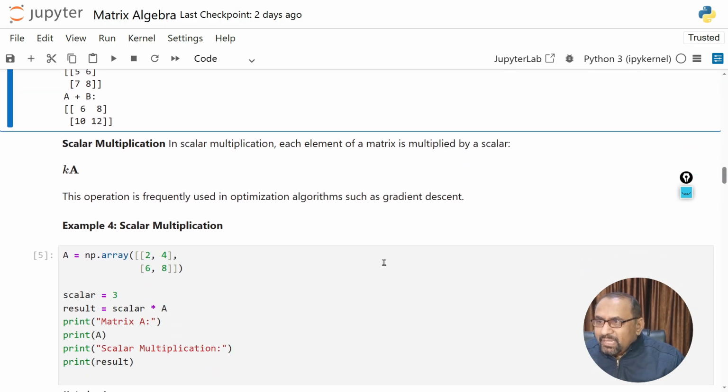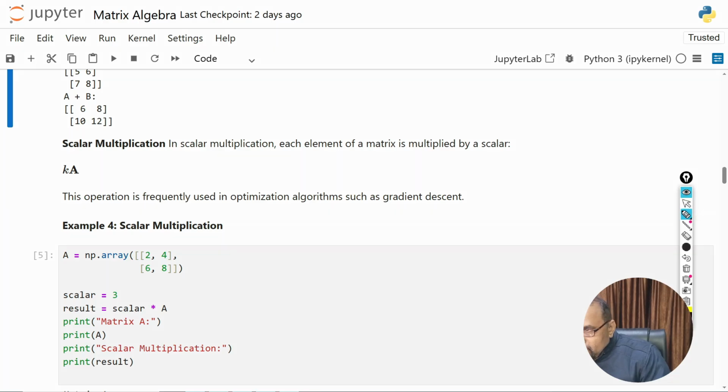Next we have scalar multiplication, and how we can do it is again very simple. In scalar multiplication, each element of the matrix is multiplied by a scalar, which we can denote by S. Suppose that we have matrix A and K is any scalar.